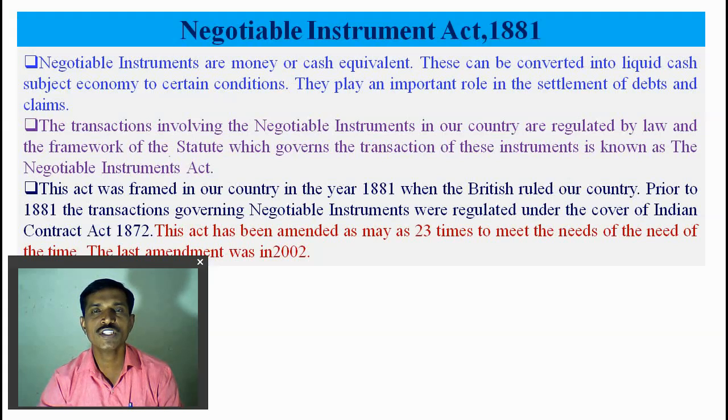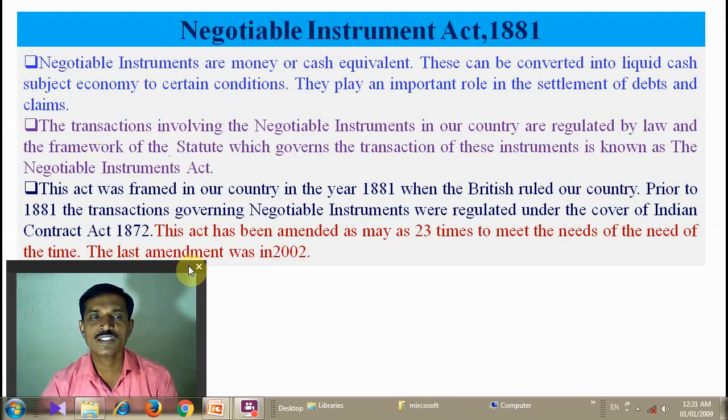We follow the British people's banking business, and prior to 1881 the transactions governing negotiable instruments were regulated under the cover of the Indian Contract Act 1872. This Act has been amended as many as 23 times to meet the needs of the time, and the last amendment was in 2018.